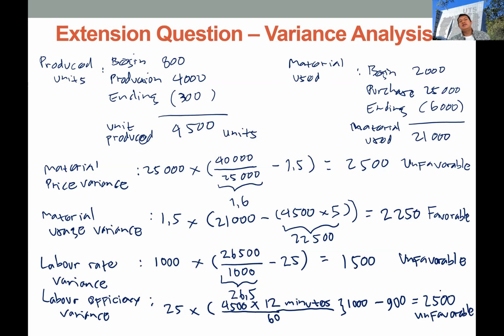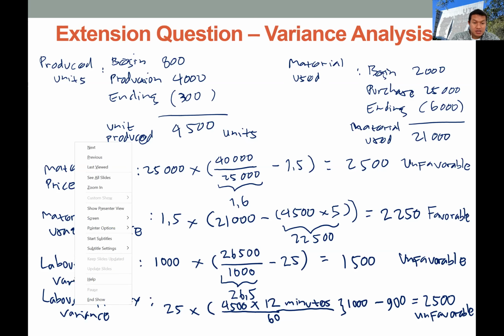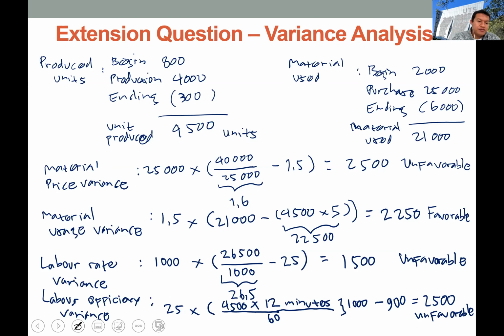Okay, this is the extension question, so let's try this at home. I think the question is very good for you to practice some variation of variance calculation.